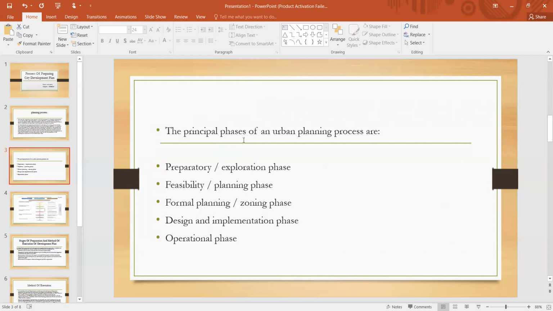The principal phases of an urban planning process are the preparatory or exploration phase, feasibility or planning phase, formal planning or zoning phase, design and implementation phase, and operational phase.